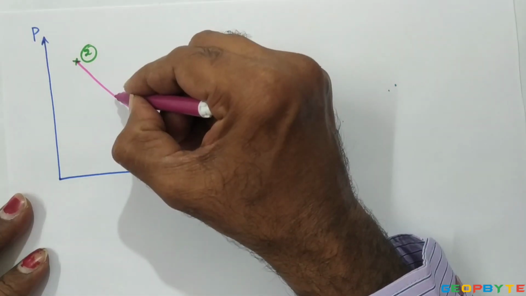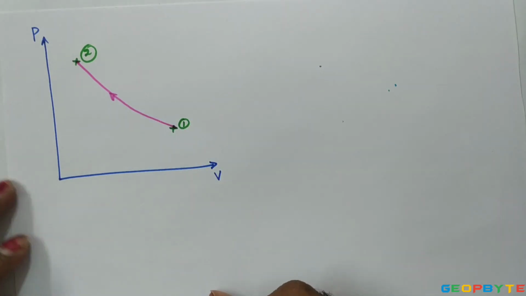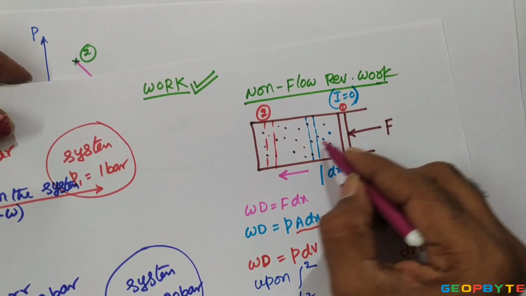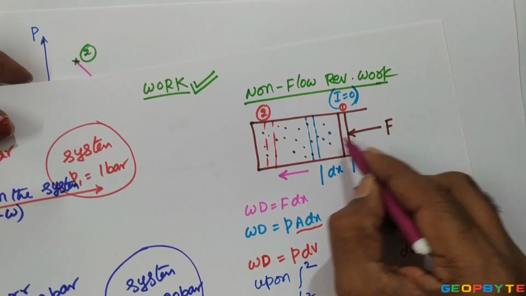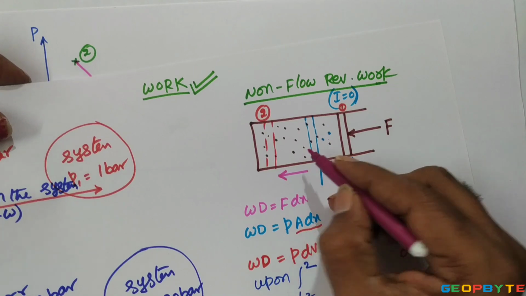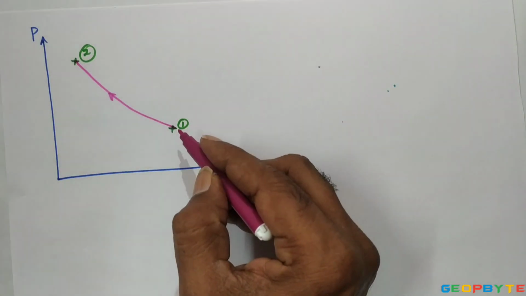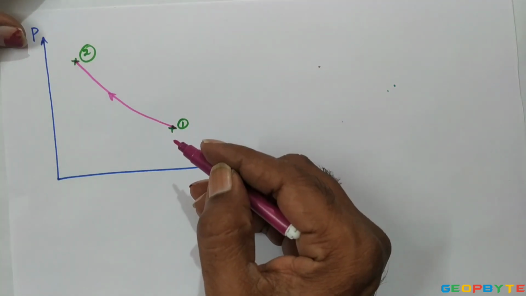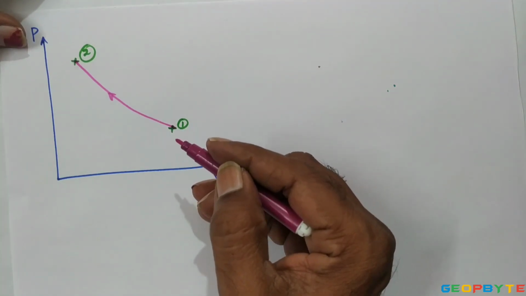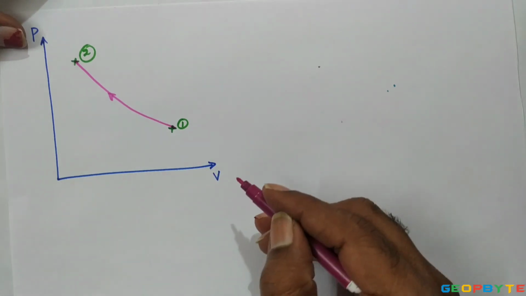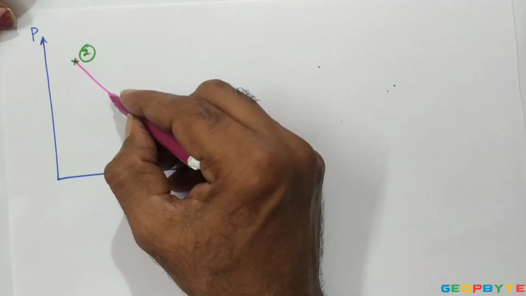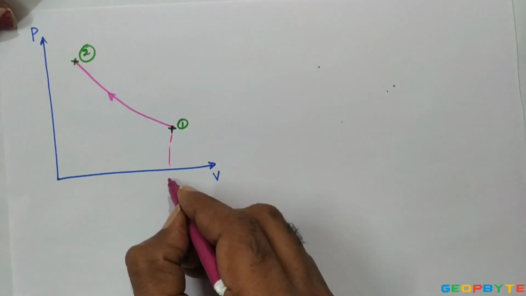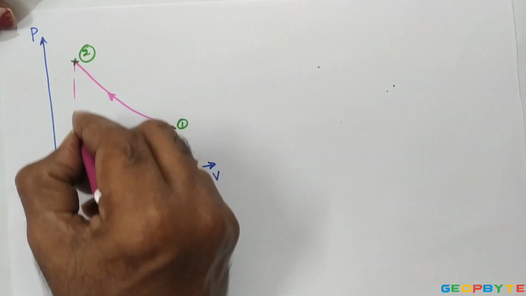We are assuming that the gas is compressing. During compression, when I apply an external force on the piston, by receiving energy from the piston the gas compresses. Pressure is increasing but volume decreases. We are ignoring all irreversibilities, so the process is called a reversible process. A thermodynamically reversible process is drawn by a thick or continuous line. During the compression process, volume is decreasing from V1 to V2.